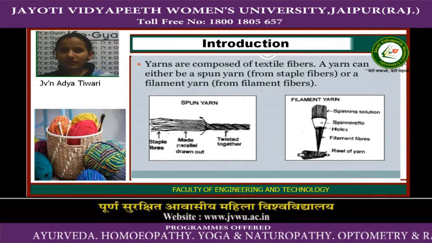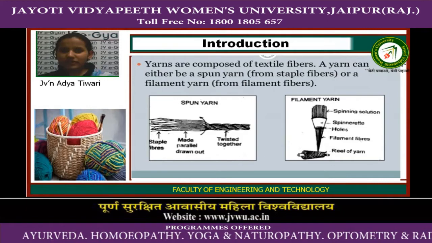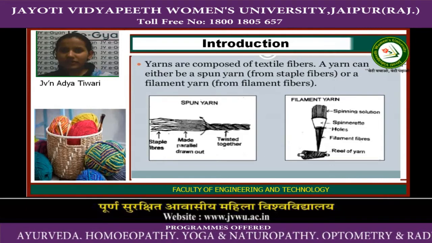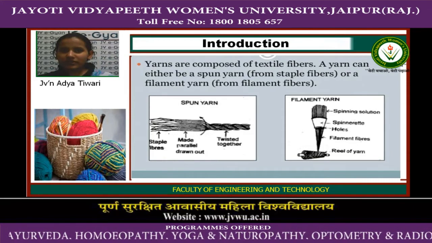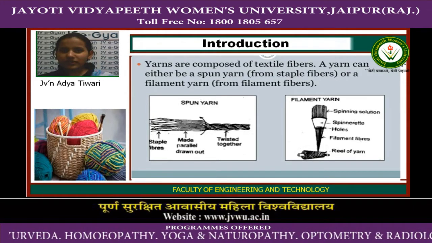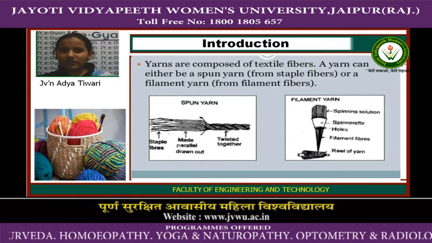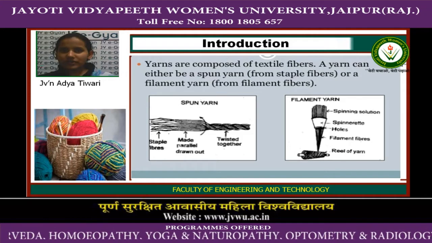Spun yarn means yarn made from staple fibers, and filament yarn is made from long fibers, which are called filament fibers. Here are the staple fibers. These are the staple fibers. First the staple fibers are made parallel, drawn out, then twisted together.